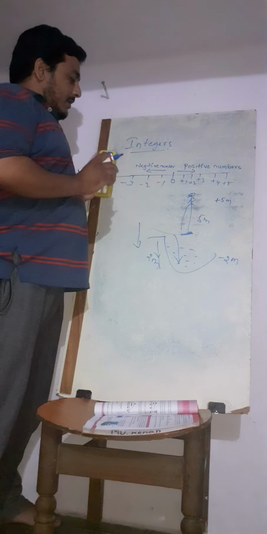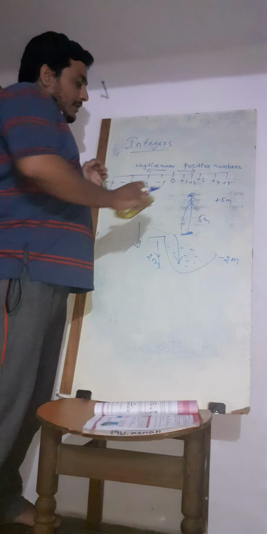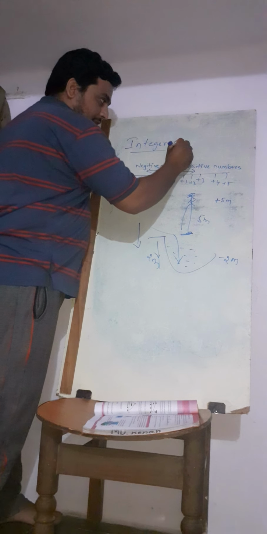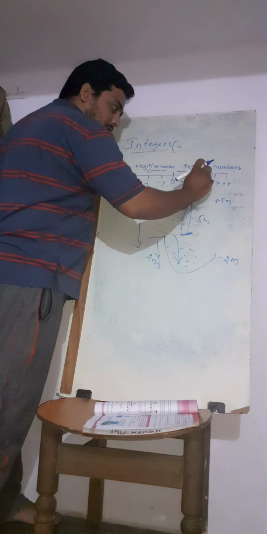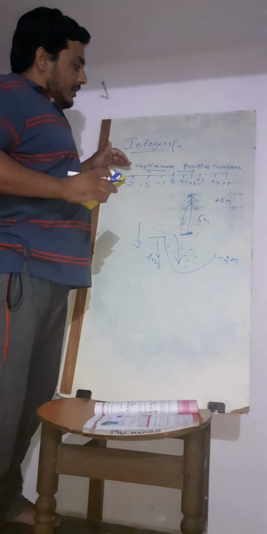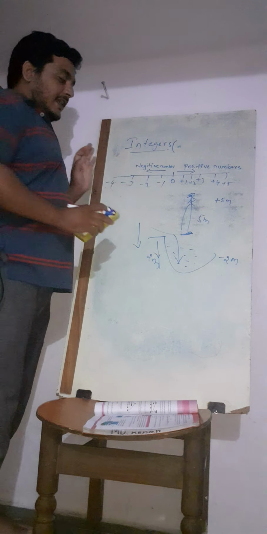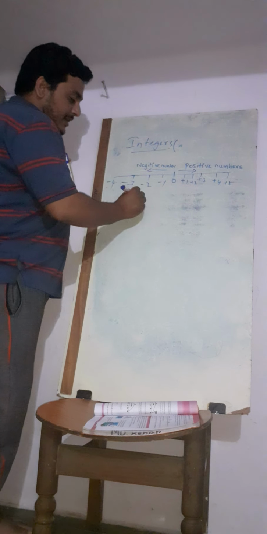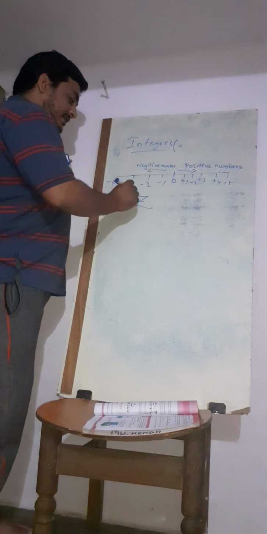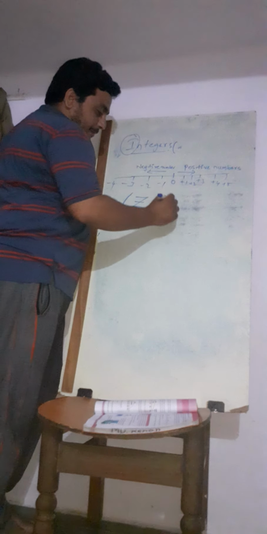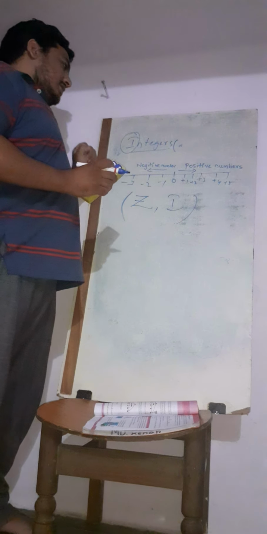Okay, just copy this now. Normally, when I am talking about integers, integers consist of negative numbers and positive numbers, including 0. If you have negative numbers and positive numbers, including 0, then we call them integers. Integers are represented with the letter Z. If you forget, you can even represent it with a capital letter I. This is about integers.